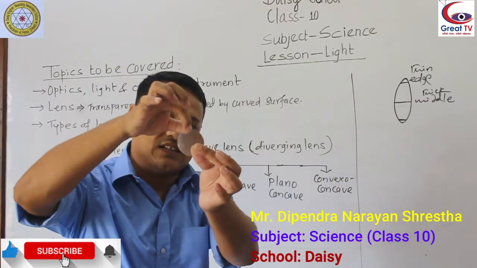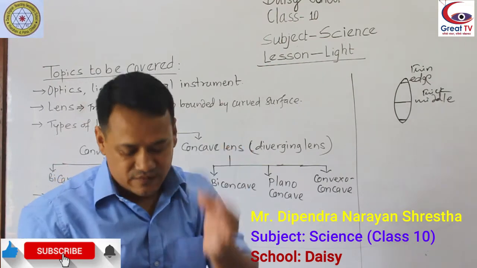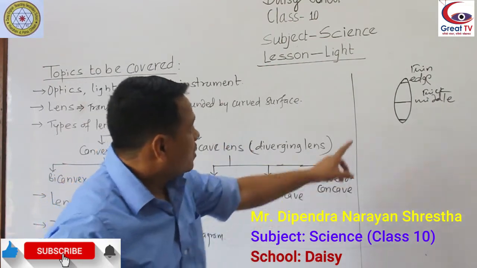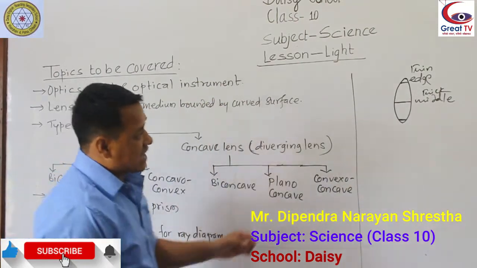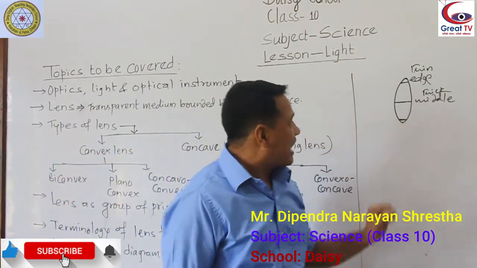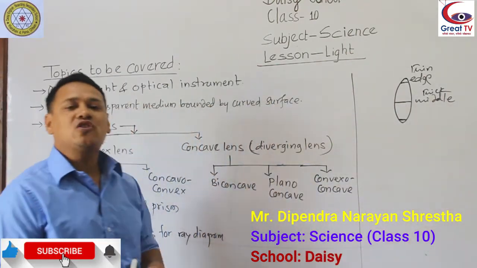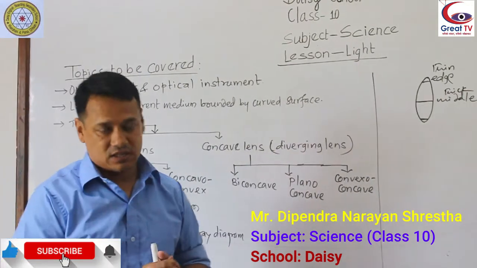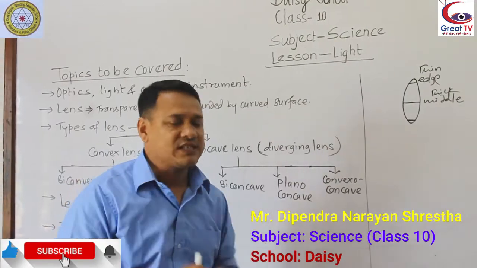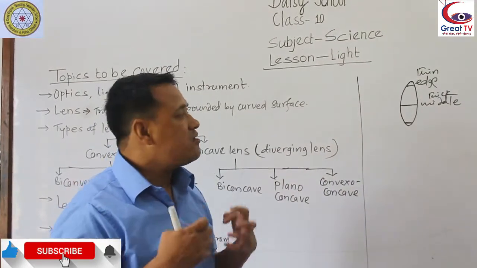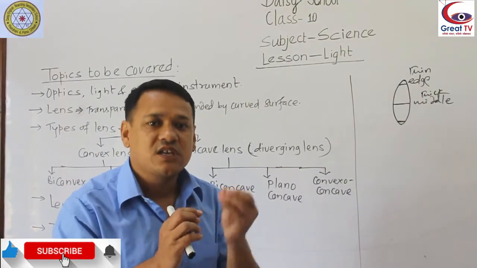It is thin at the middle and thick at the edge. So this is the example, or the figure, of a convex lens. A convex lens has a thicker middle part and thin edge. Such a type of lens is also called a converging lens. Converging means meeting at one point, a single point.